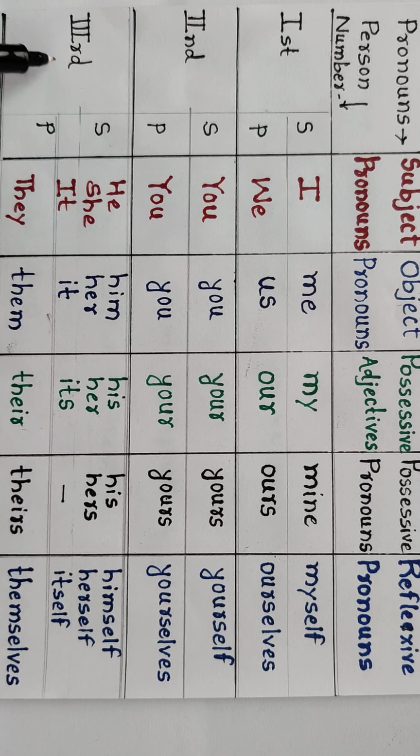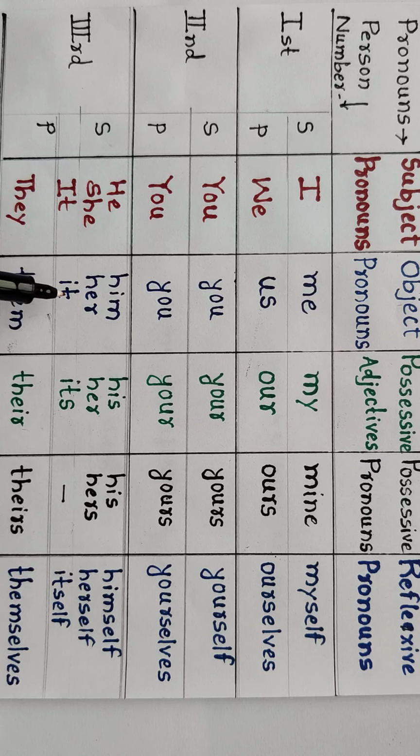Third person singular: he, she, it. He is used for male, she is for female, and it is for neuter gender. We had seen he, him, she, her, it, and the object it. Third person plural is they, and the object of they is them.